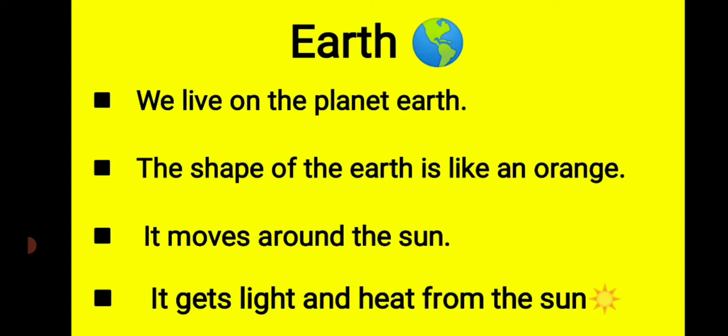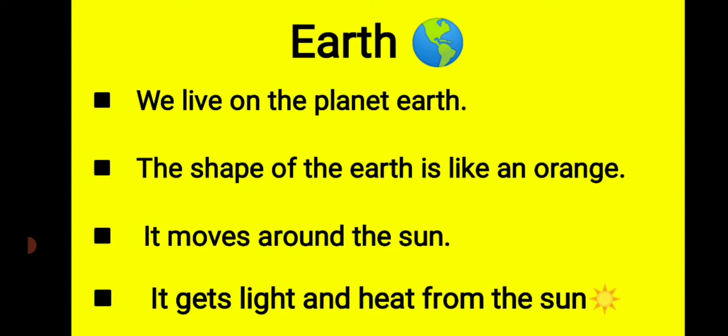And it is very, very beautiful because on this earth there are forests, there are mountains, there is sand as well as there is water also. But what is the shape of this earth? The shape of the earth is like an orange and it moves around the sun. The earth moves around the sun.